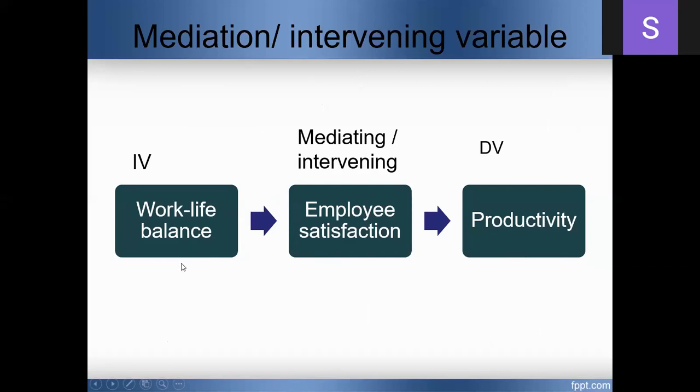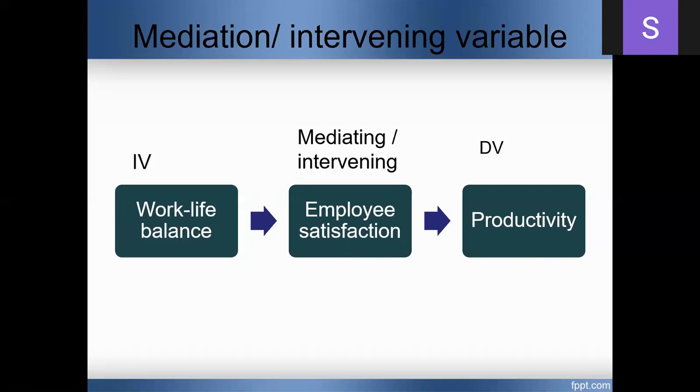In the earlier example, we said work-life balance results in employee satisfaction. Now I'm going to extend the relationship: work-life balance leads to employee satisfaction, which leads to productivity, or employee satisfaction leads to loyalty.